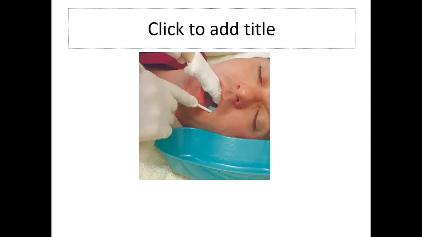This is a picture of providing oral care for the unresponsive patient. Once again, you're going to watch a video on that, but it's showing the tongue depressor covered in the gauze is helping to open the mouth up where you can use the swab to go in and clean the mouth. They are laying on their side. They have a towel there. We're using as little liquid as possible.